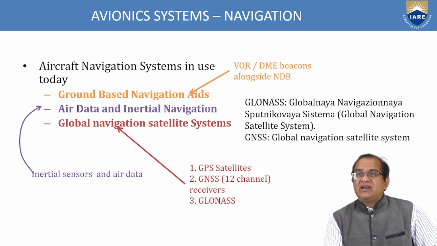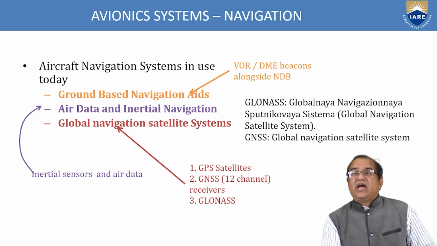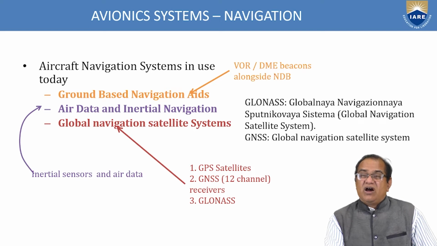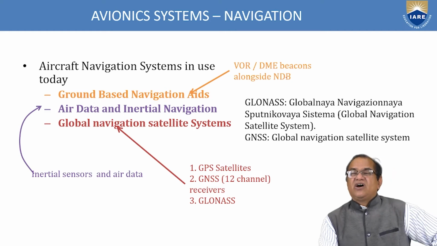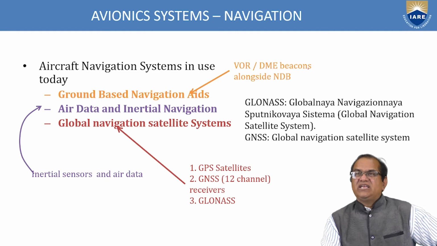This is the VOR, DME beacon, that is the very high frequency omni range and distance measuring equipment beacon, alongside the NDBs. They are also navigation directional beacons. They are installed on the runways, at the airports. From there, some signals are transmitted. These signals are received by the aircraft, which has a receiver, and it will receive the signal and give the direction of your aircraft.